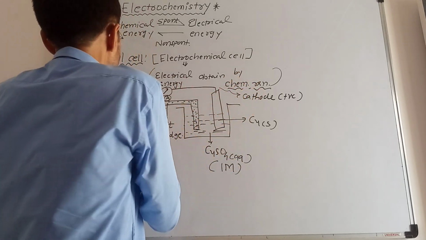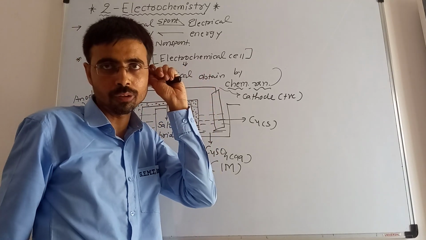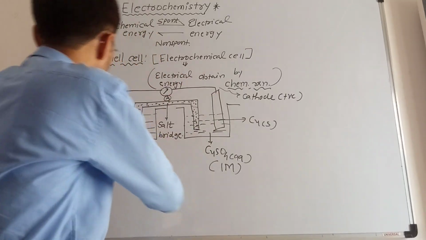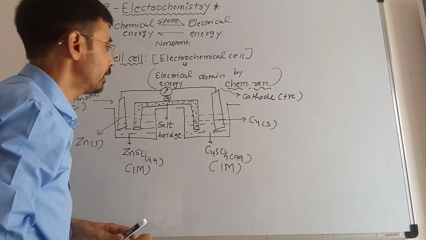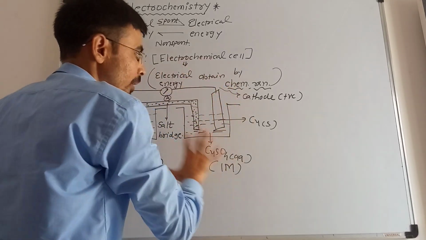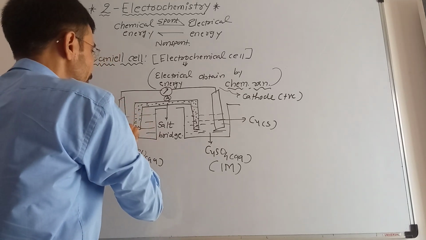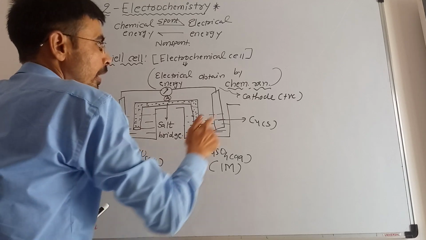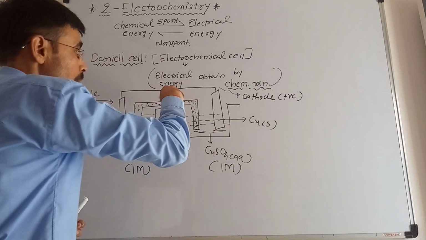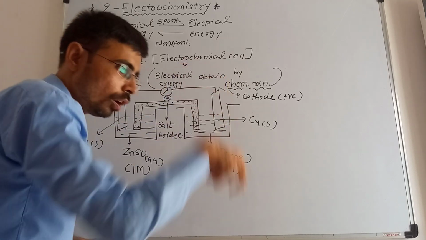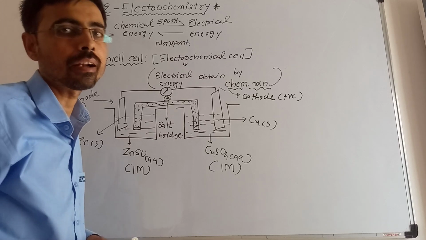Why a particular metal will become anode and a particular one will become cathode, right? So now let us consider the first case. What will happen in this experimental setup? So the anode is there. In the anode you have dipped the zinc strip, and in the cathode you have dipped the copper strip. Now as soon as it is connected through the wire and the salt bridge is inserted, then the electron flow will start.